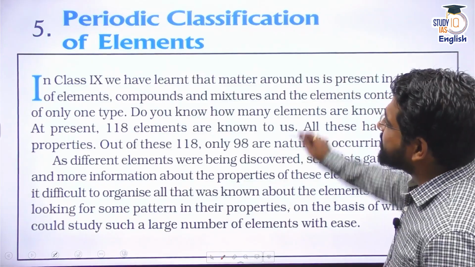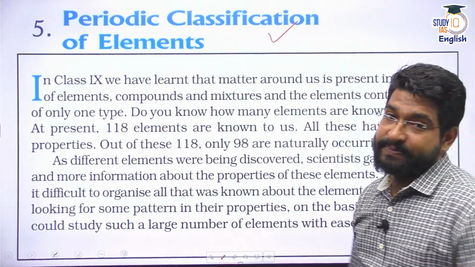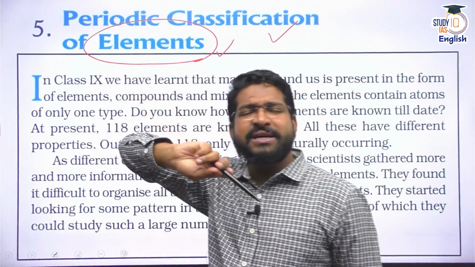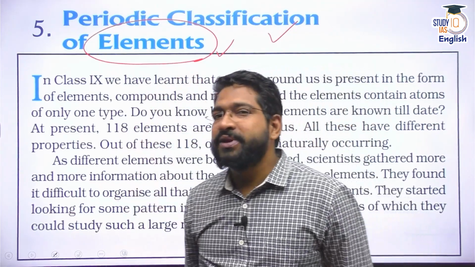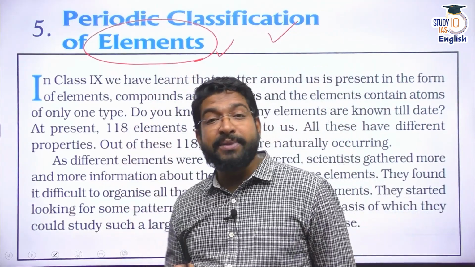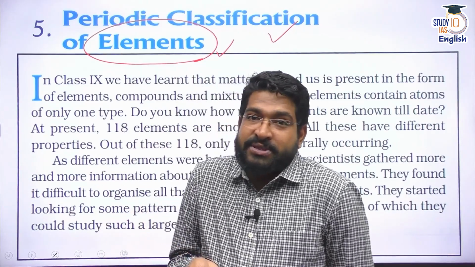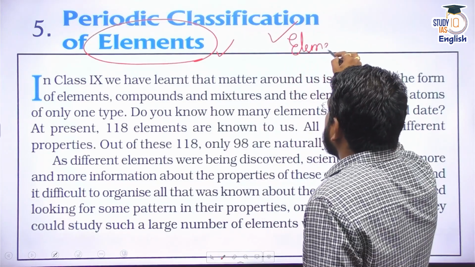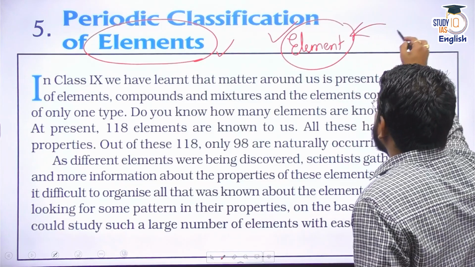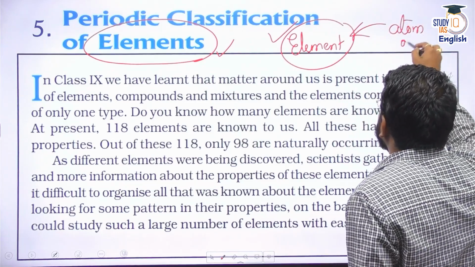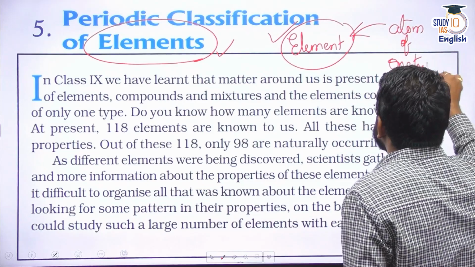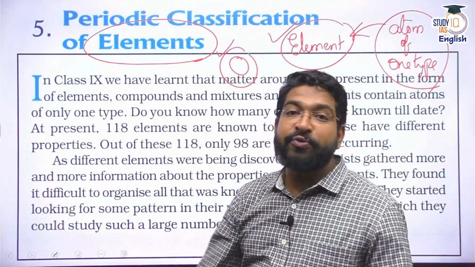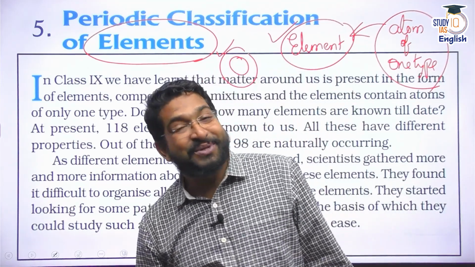As I told you, our discussion is about periodic classification of elements. Now, where have you heard this term element? In our earlier interactions, we discussed pure substances. Do you remember? We discussed pure substances, and one of those was element. We saw mixtures there. Mixtures are not pure substances. Elements are pure substances. And why did we say elements are pure substances? Element contains atoms of only one type. For instance, I say oxygen. Oxygen as an element contains atoms only of oxygen, no other atoms. All right, those are pure substances.